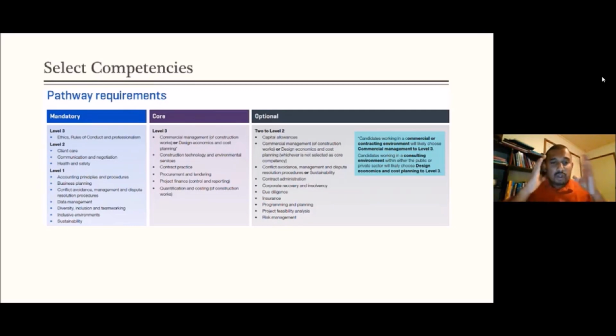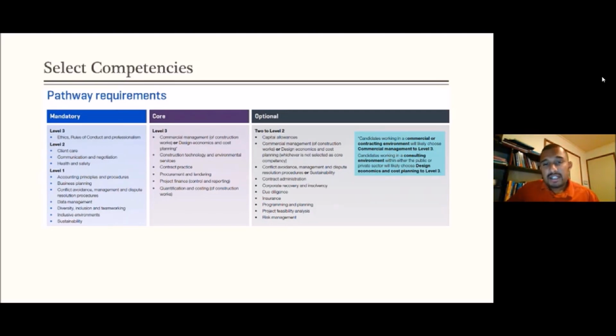That is mainly focused on how to maintain the profit of a contracting company. But if you're working on the consultant or client side, it's better to select design economics and cost planning, because you are trying to manage the budgets in the pre-construction stage.